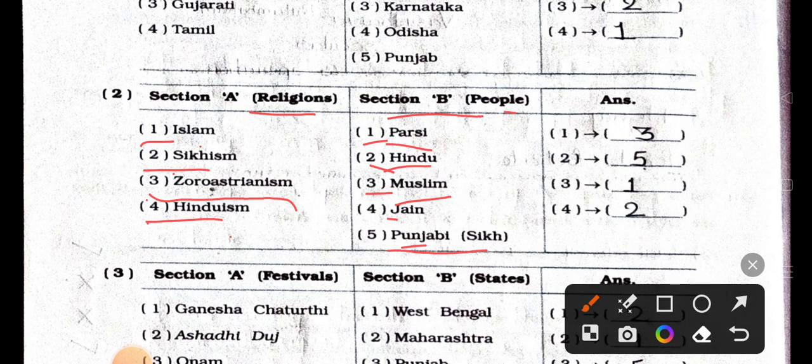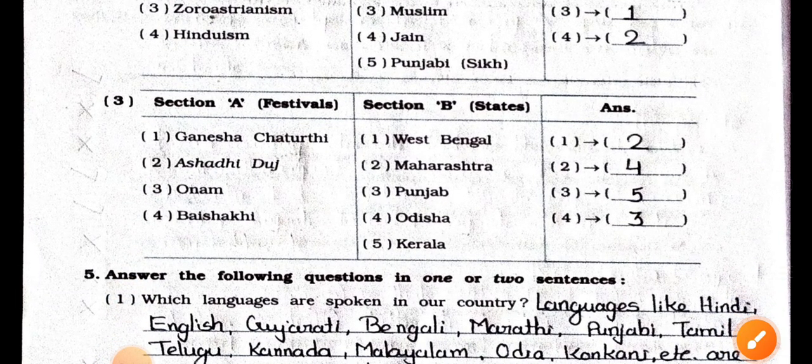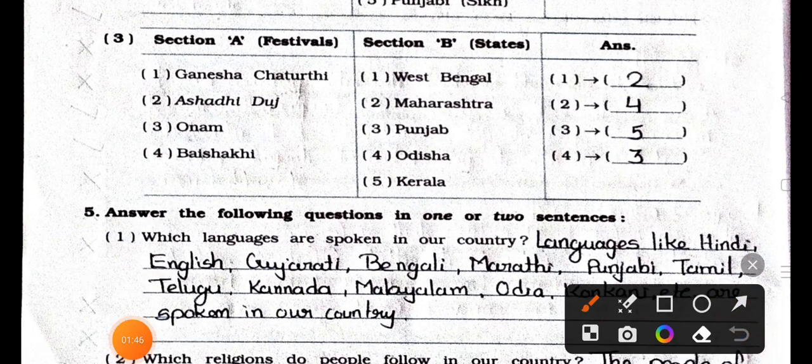Now see the third one. In that festivals are given. Number 1 Ganesh Chaturthi, number 2 Ashadhi Duj, number 3 Onam and number 4 Baisakhi. Section B, states are given. Number 1 West Bengal, number 2 Maharashtra, third Punjab, fourth one Odisha and fifth one Kerala.